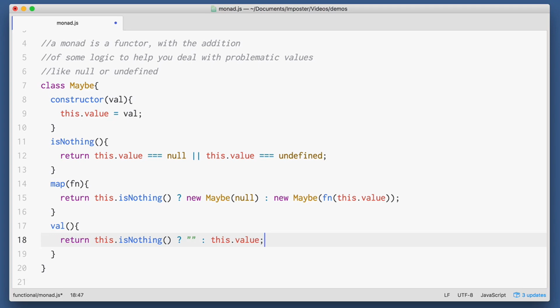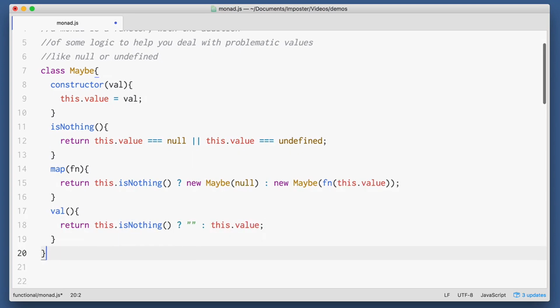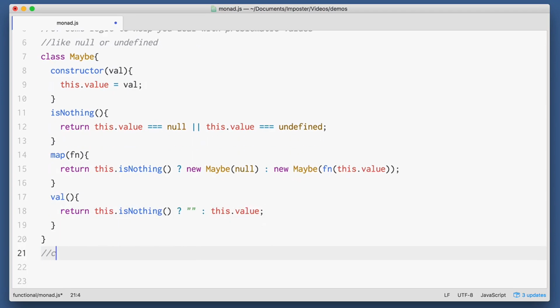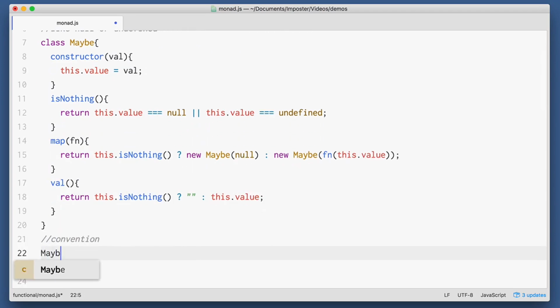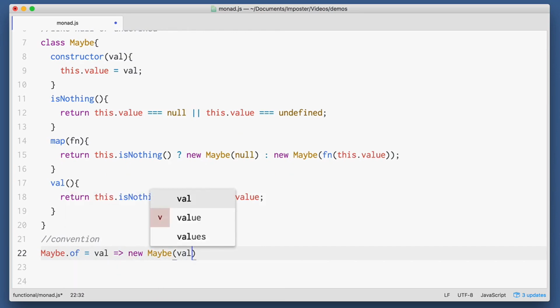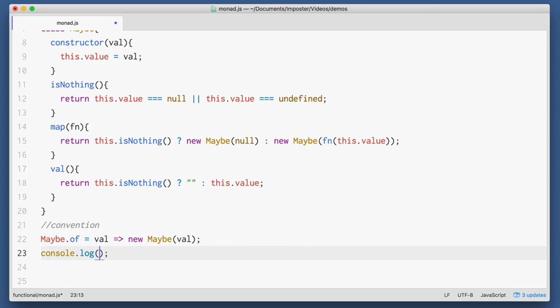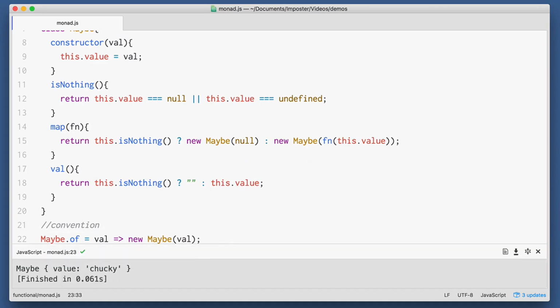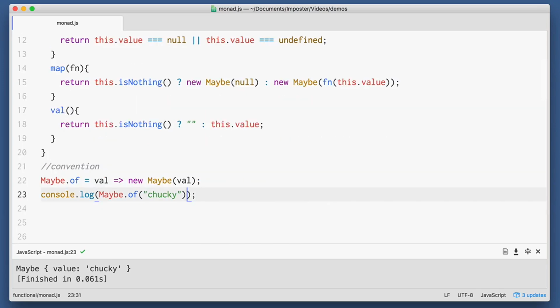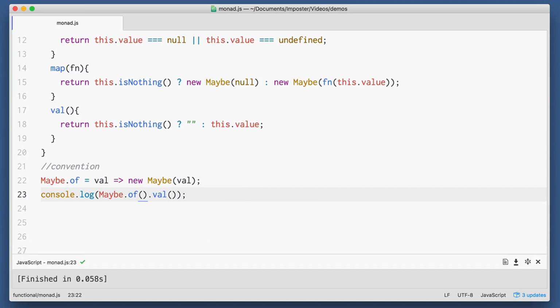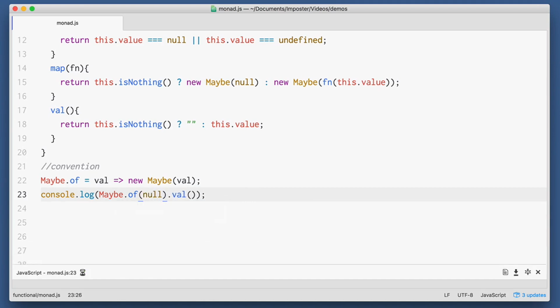And that's it. This class exists to do one thing, which is to handle conditional values in an orchestrated, functional way. When you call map, you say, here's a function. Use it if there's a value. The trick, however, is that if there is a value for your monad, then map hands you back another maybe monad with its current value set as the result of your mapped function call. This means that we can move data through a chained set of functions without worrying about null or undefined values.